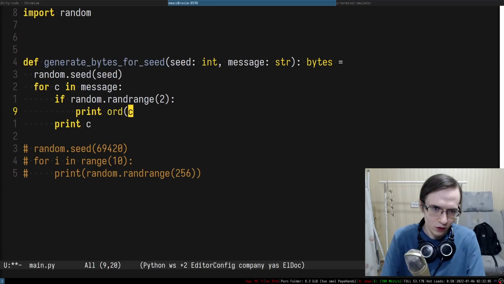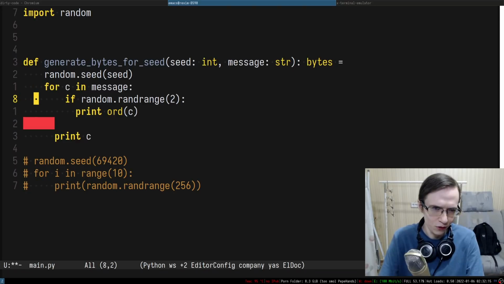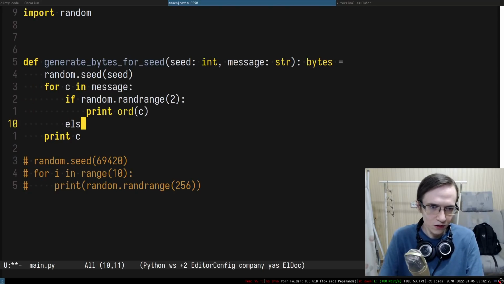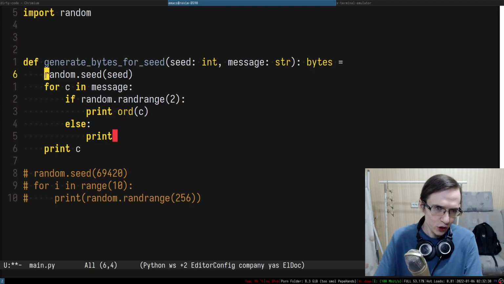So here we're going to produce the ord, and if the random number generator returned 0, we can pick an absolutely random value. But it's kind of difficult to pick an absolutely random value, because if we just use the random number generator, it will screw up its state.